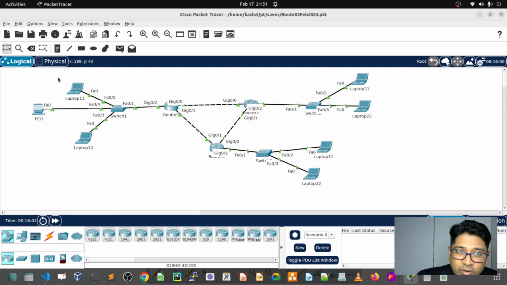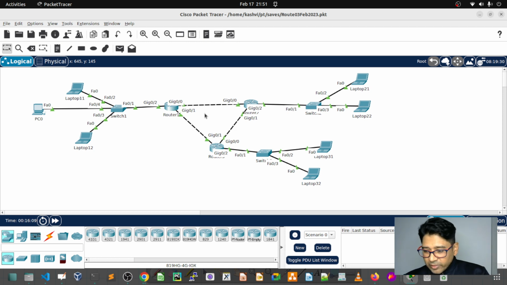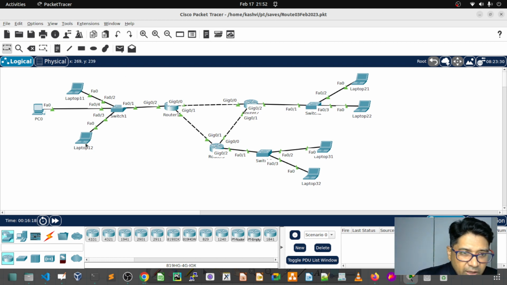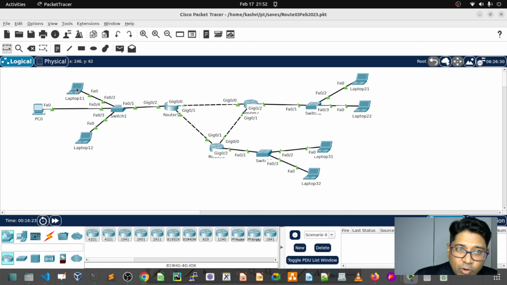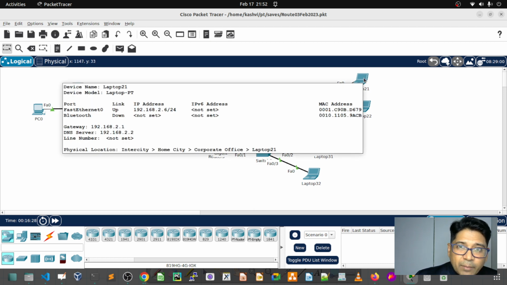Within the same broadcast domain, which means they can't go outside the router. Let's do this practical and understand. What is the practical? Very simple practical. I will ping from this IP to this IP and check whether I am able to ping or not. Then I will ping from this IP to this IP and see whether I am able to ping or not. Clear? Yes, sir.